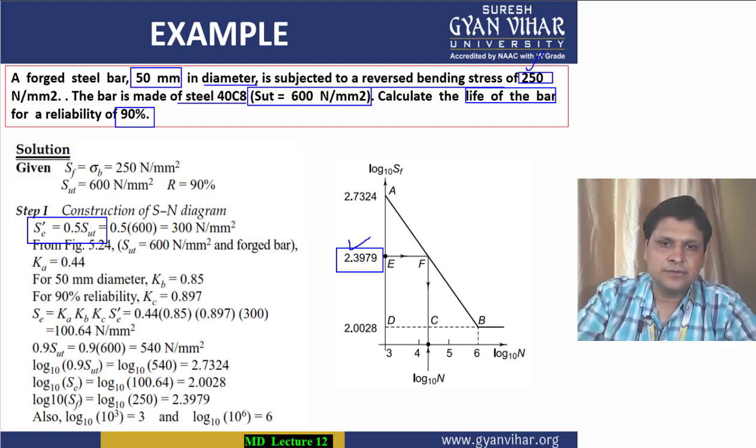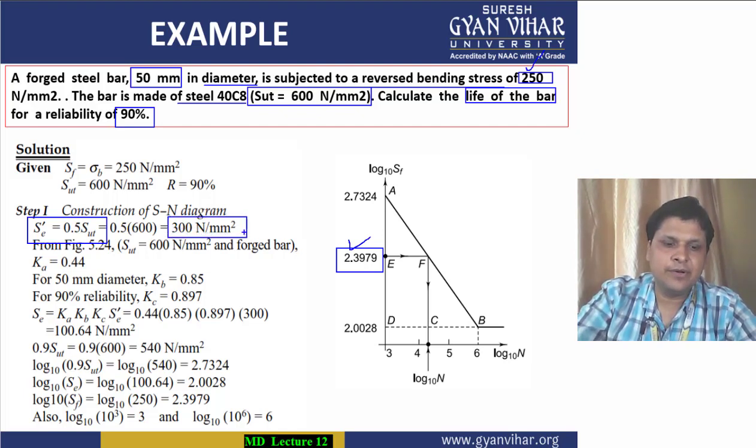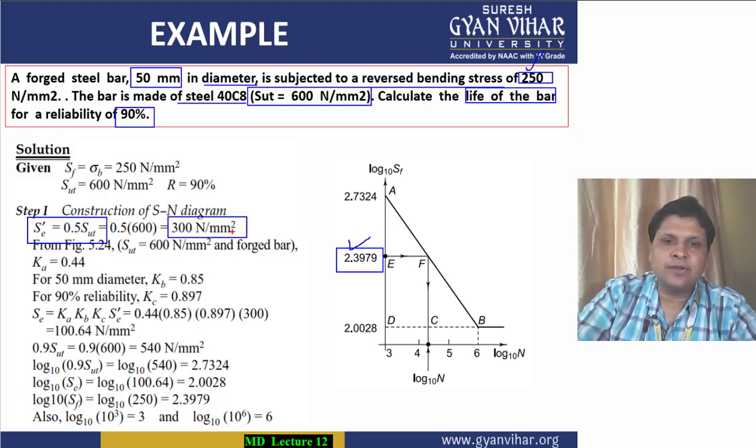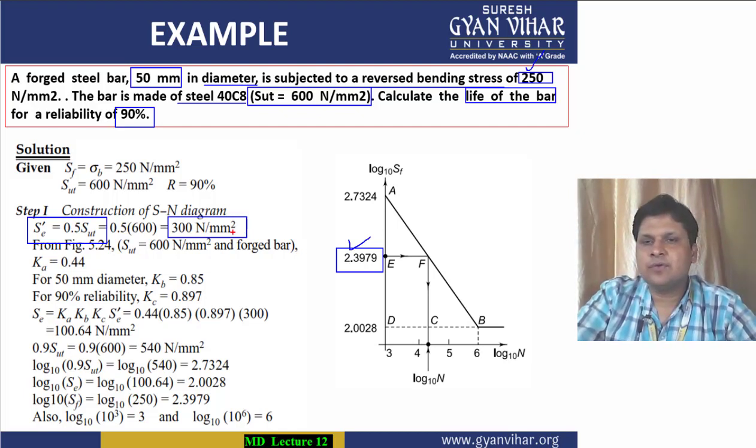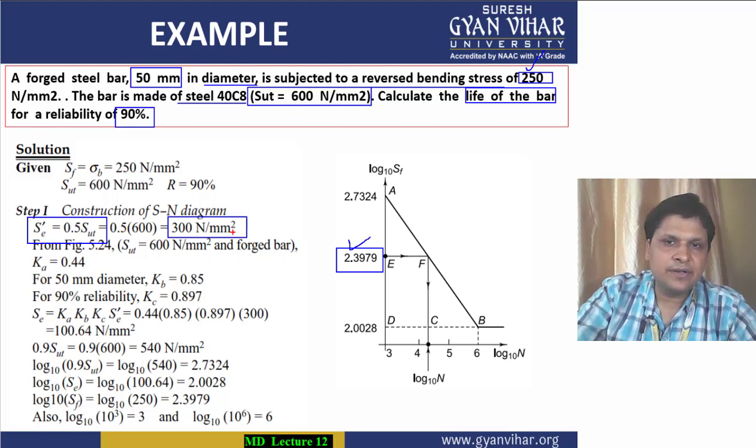All right. On the basis of this, we have also calculated the endurance limit value, but this is the experimental value. Keep in mind, we will have to find the actual endurance limit value. For that, we will first of all have to get the value of the derating factors.